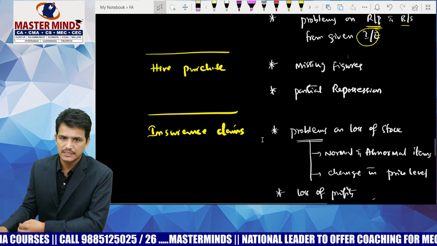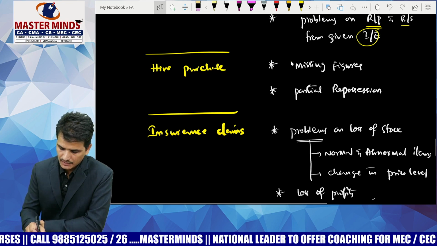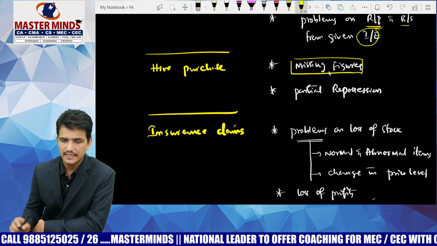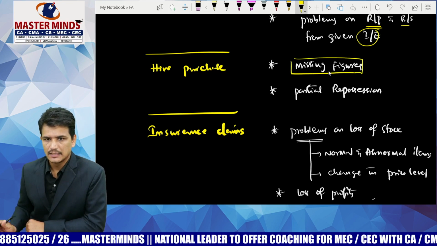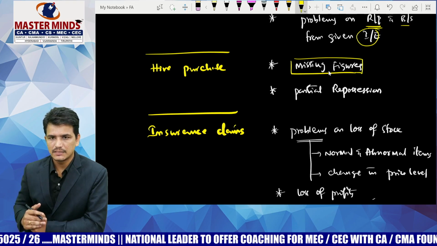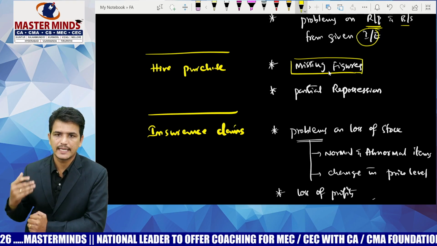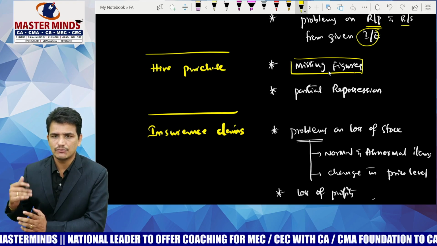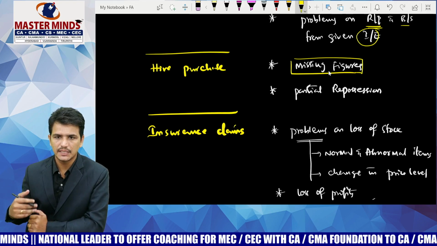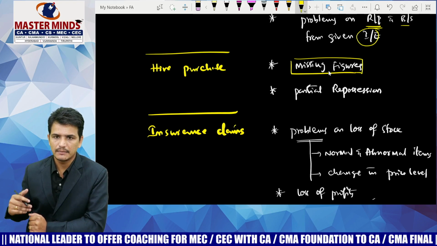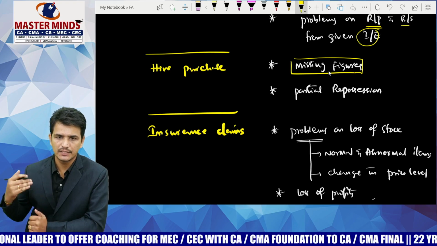Next, coming to the hire purchase chapter. There is a question we are frequently getting on calculation of missing figures. That means they will give you the installments, the rate of interest, the cash price, everything will be given. You are just required to calculate the interest included in each installment. Similarly, calculation of cash price by using the reverse method.